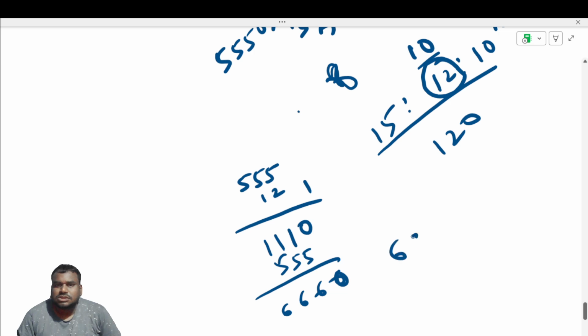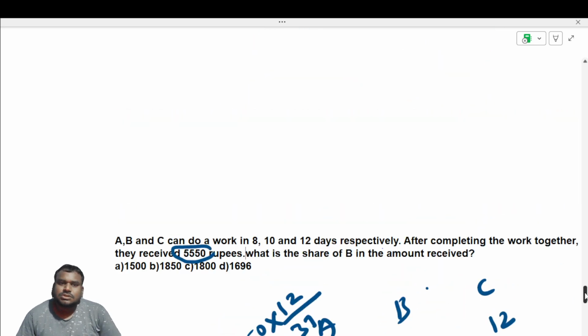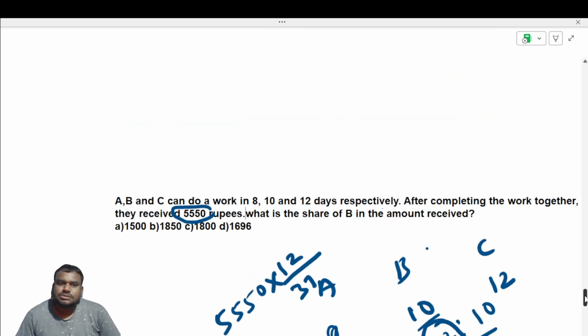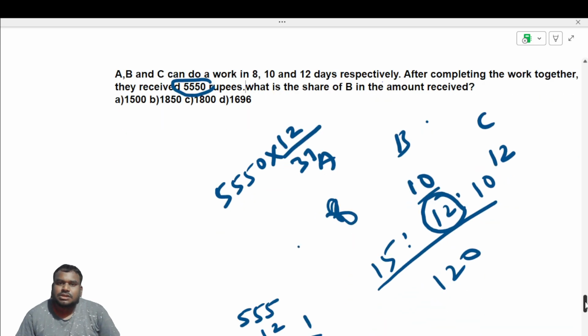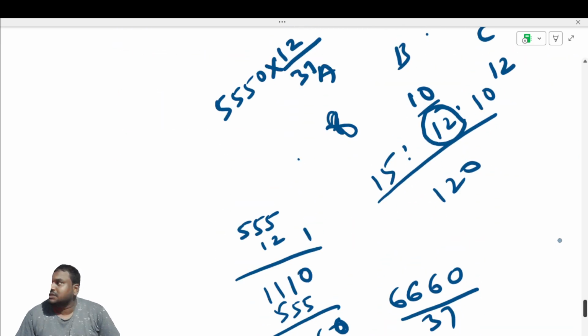So 6660 is the value divided by 37. You check the options: 18, 18, 16, 18, 2 are there. So you just verify with 37 into 18. So 37 into 18 you do.